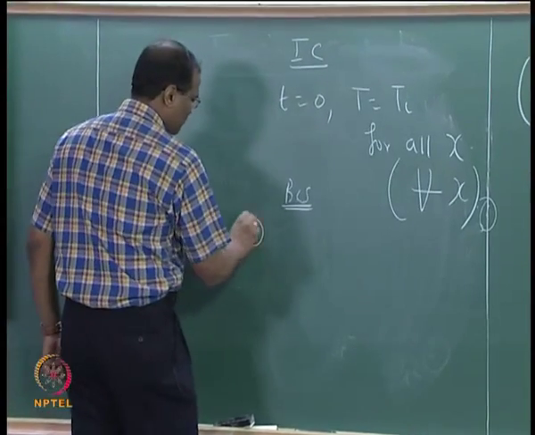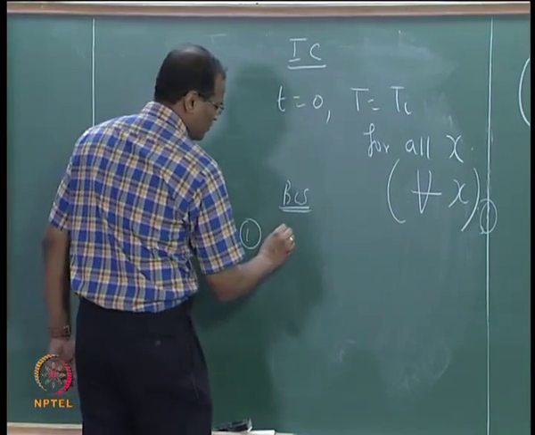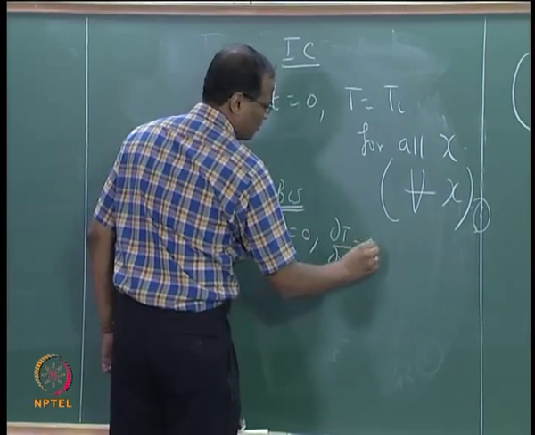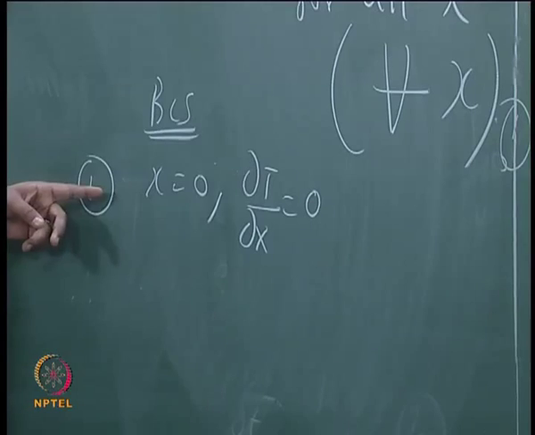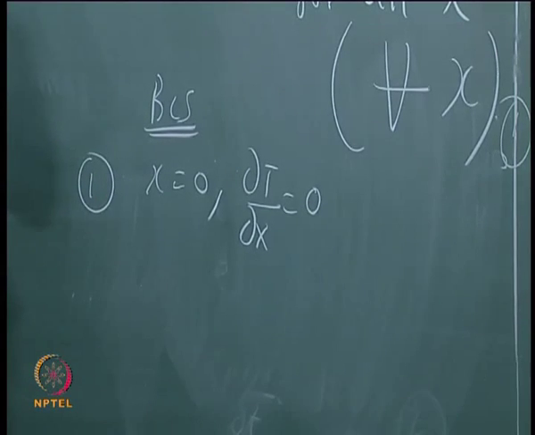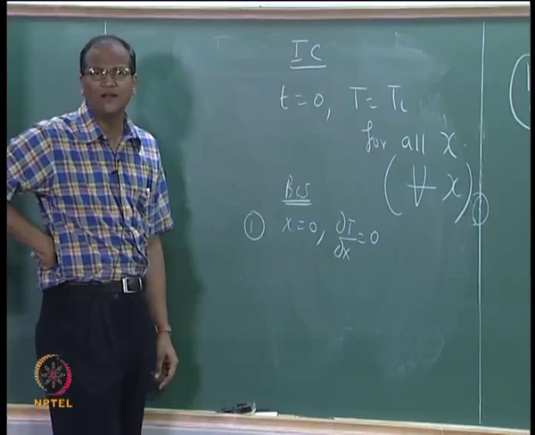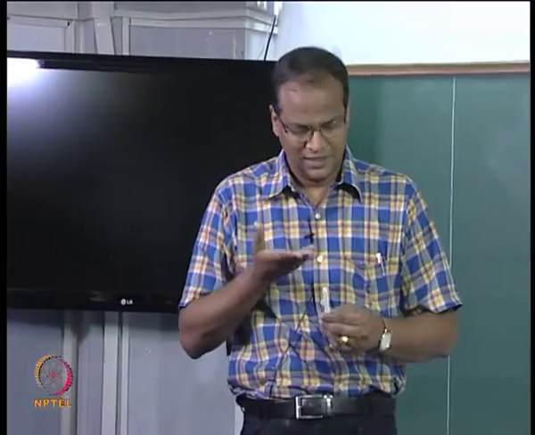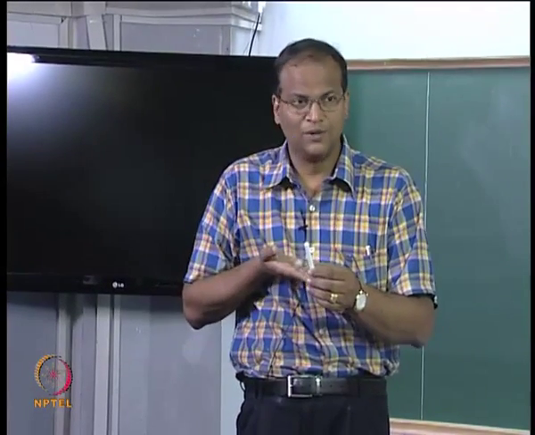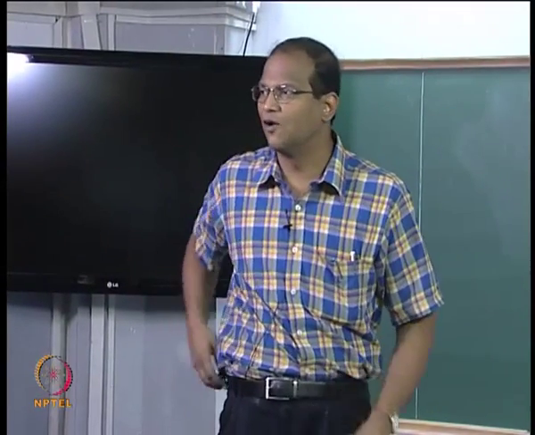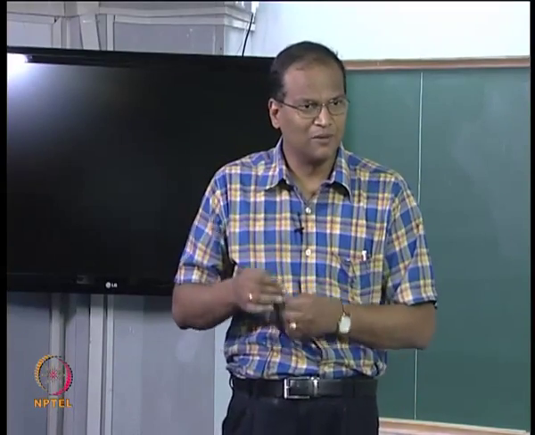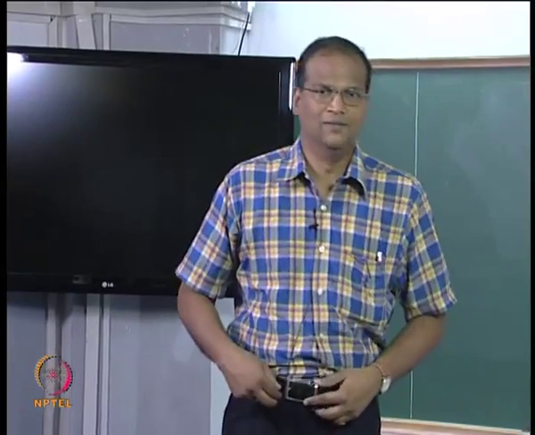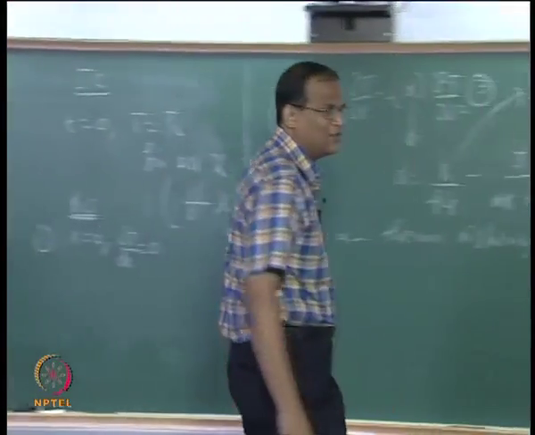Boundary condition 1. Tell me. Why? It is symmetric, right? And you expect the temperature to be maximum at the center. Why? A hot chalk piece is put in cold water. For the coldness to penetrate to the center of the chalk piece, it will take a long time. First the outer surface will get disturbed, then the layers will start getting disturbed progressively. So at x equal to 0, dT/dx equal to 0.